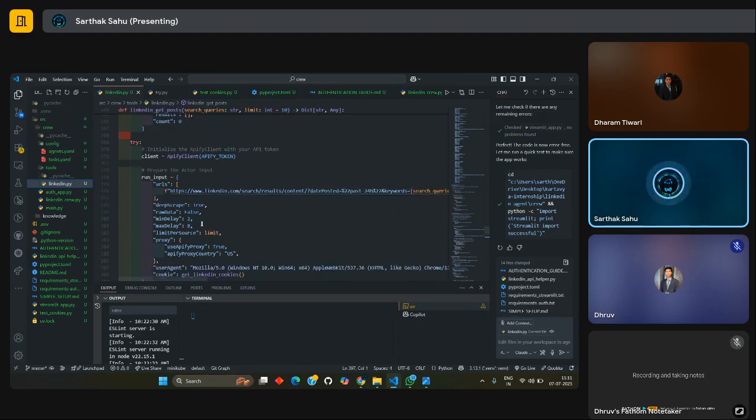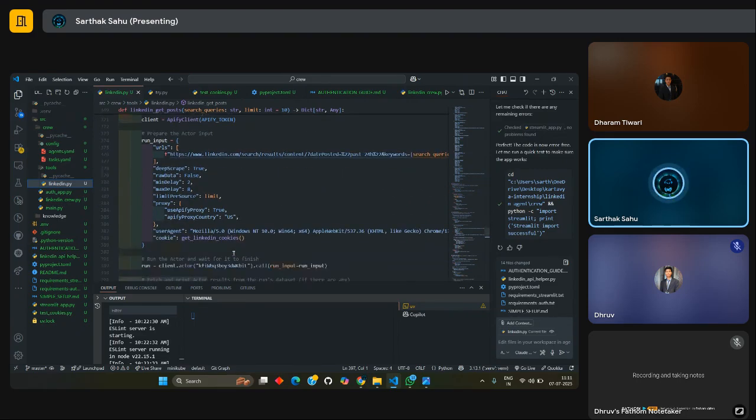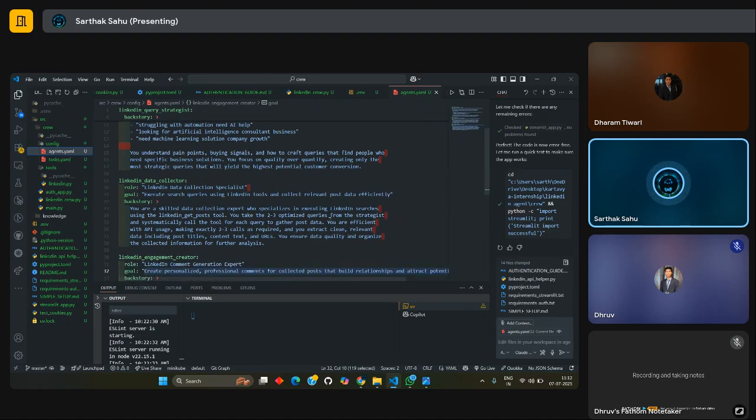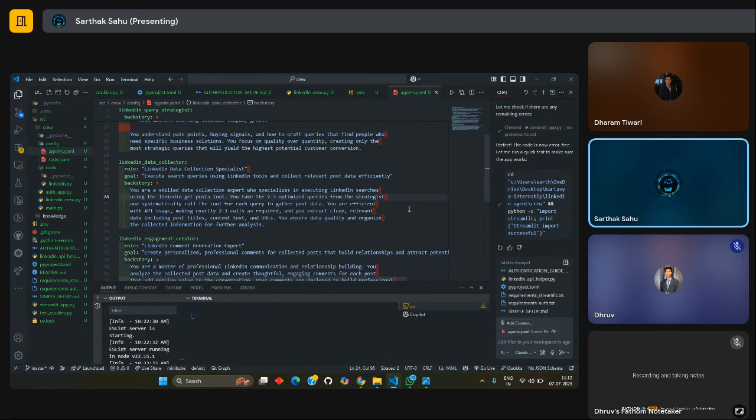As you can see, there are so many things passed on to Apify. Then Apify scrapes all the posts from LinkedIn through the data collector, and the data collector analyzes which posts are actually of our interest, because Apify might have fetched so many posts, but we need to find the relevant ones.